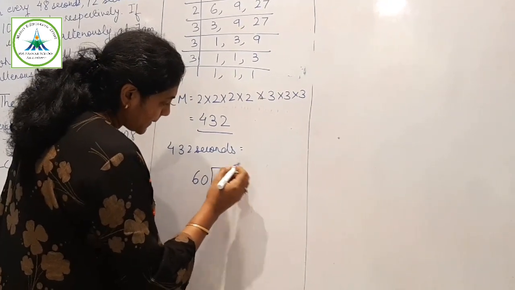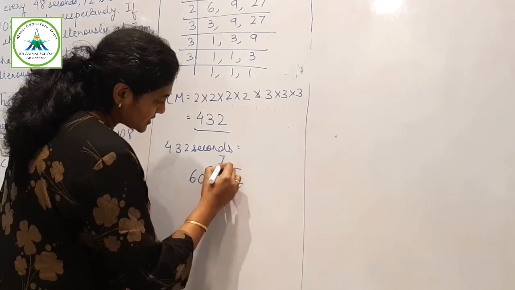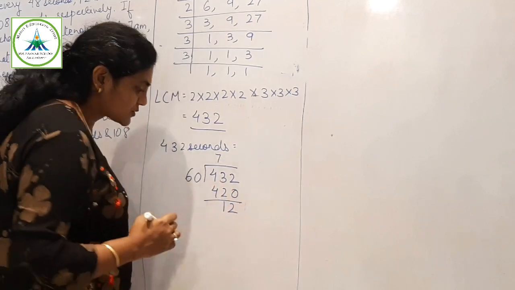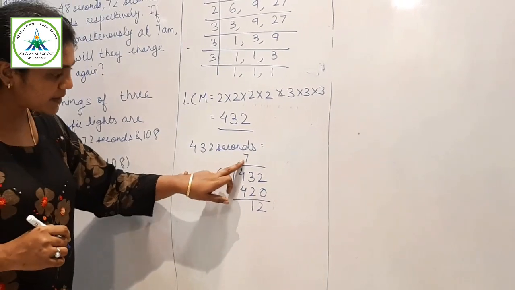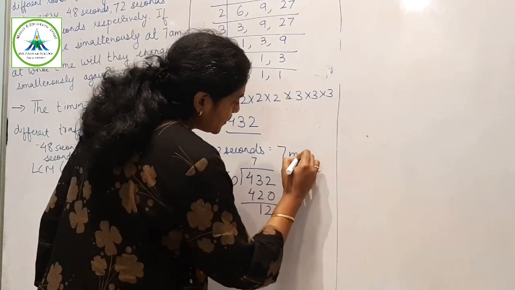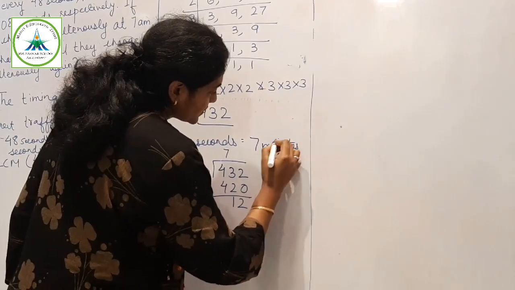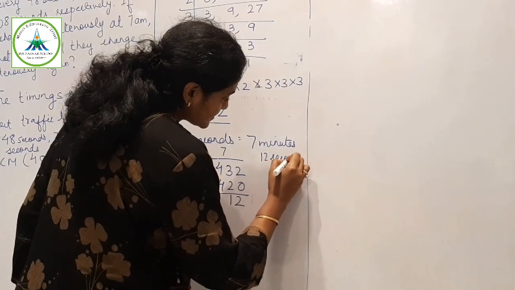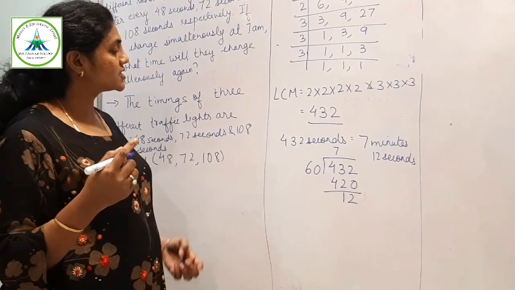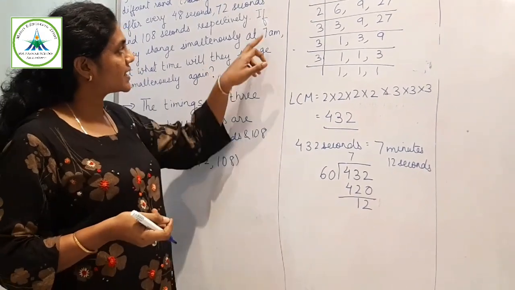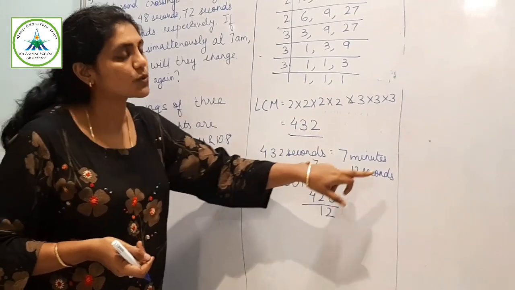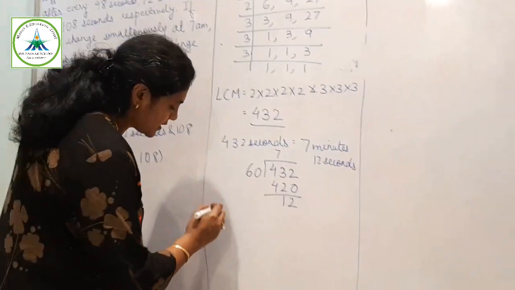So this will be 7 6s are 42. Yes, so this will be 7 minutes 12 seconds. So at what time will they change? Means they will change at 7 o'clock 7 minutes 12 seconds. So I will write the answer.